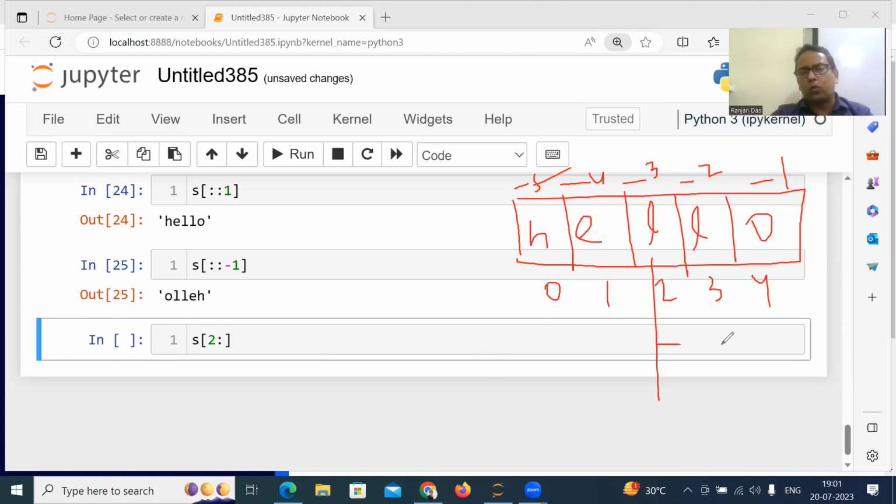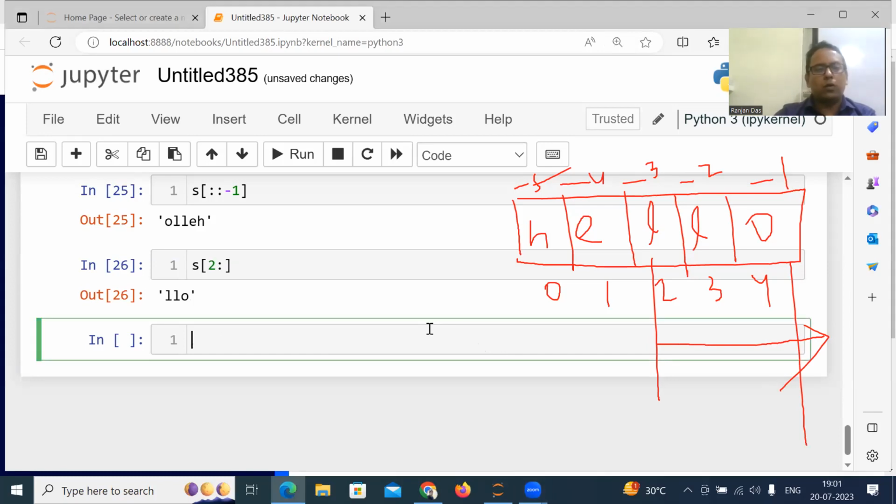So you have to start from 2. You have to go until end because stop is not given. And step is 1. So what the answer will be? L, L, O. Got it?